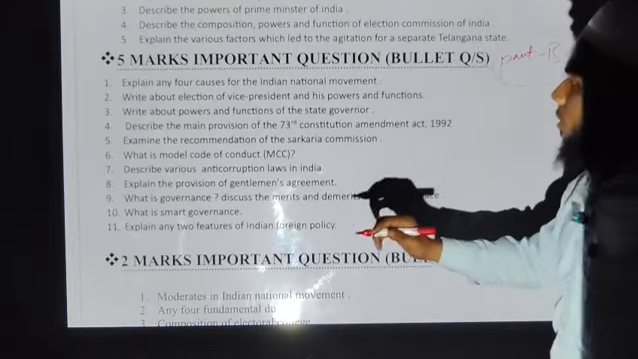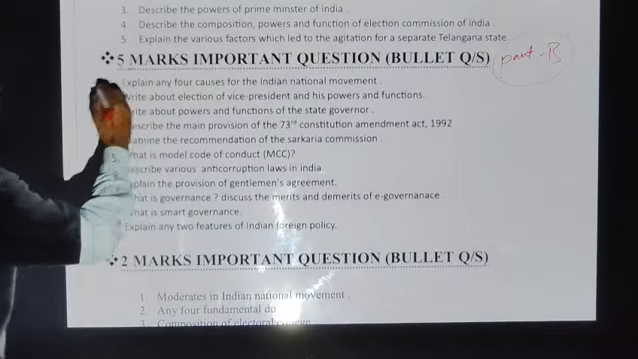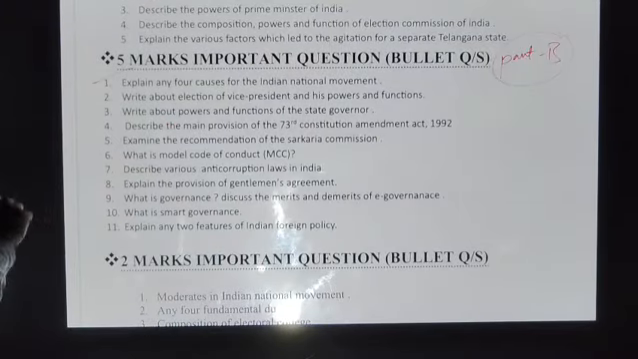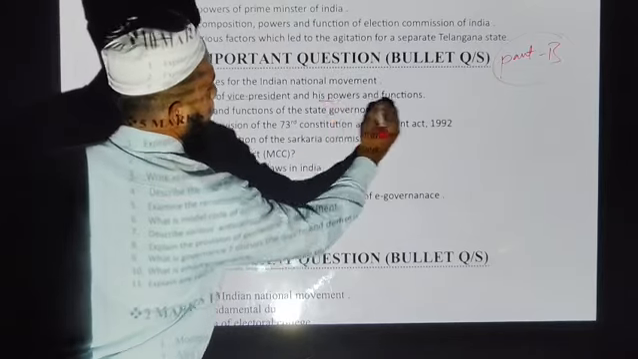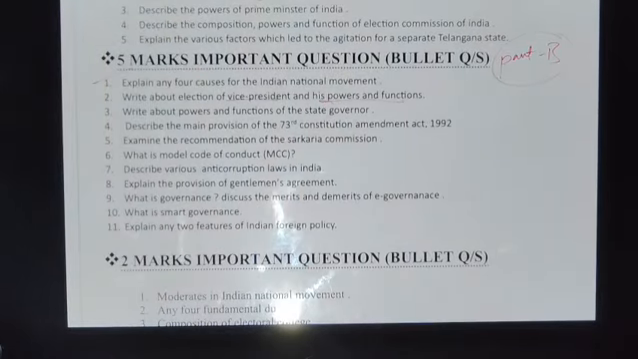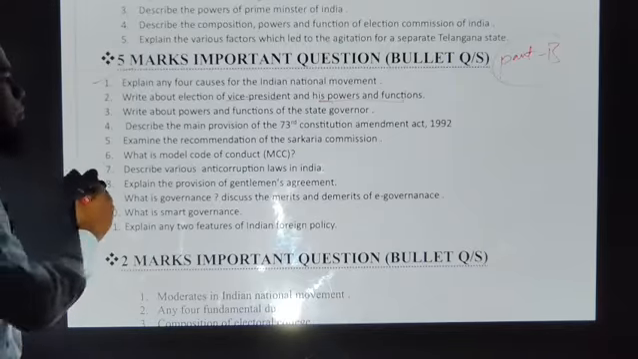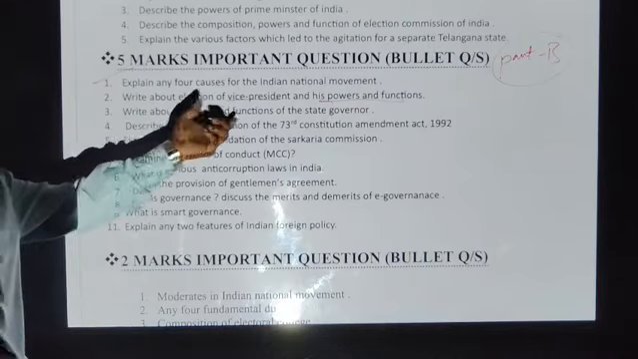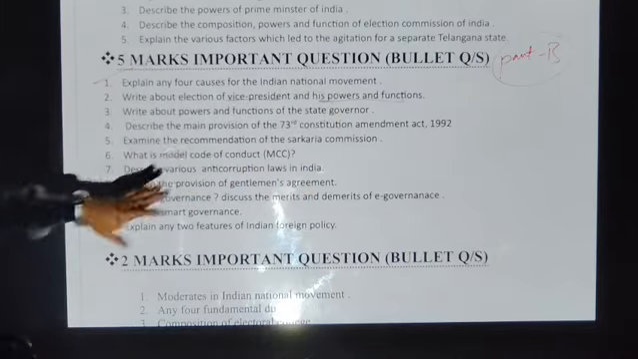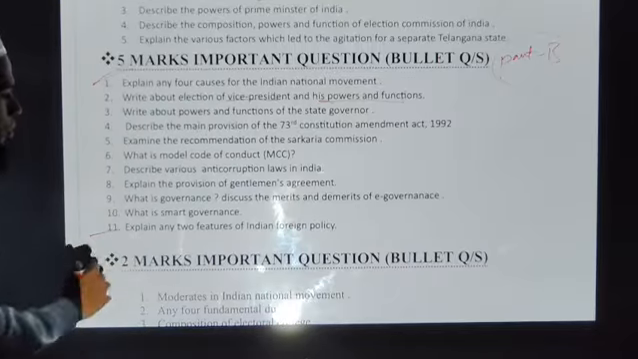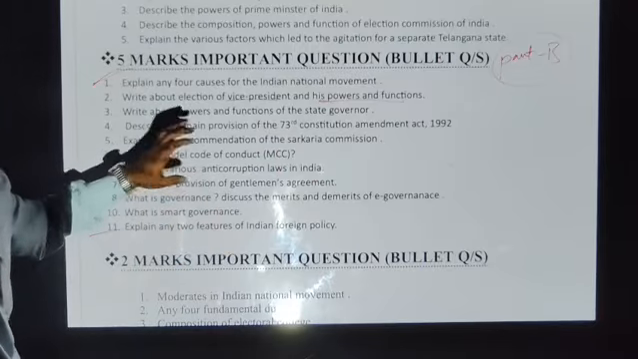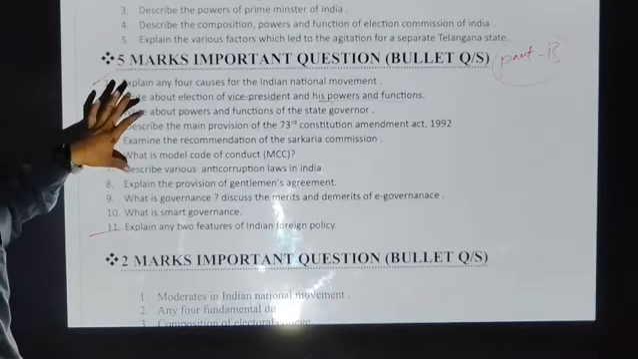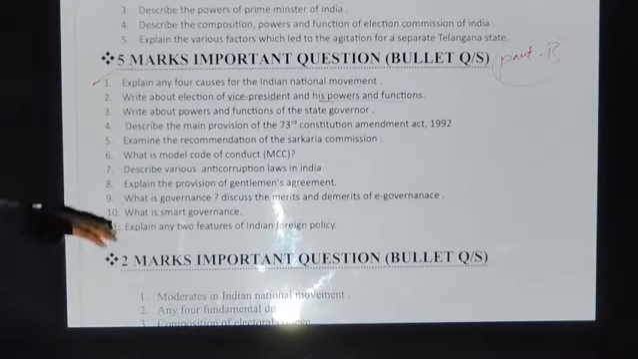So my suggestion is, you have to focus: explain any 4 causes of the Indian national movement. Write about the election of the president and the vice president, and what the functions and duties are, you have to elaborate there. Next, write about the powers and the functions of a state governor. As I have given you, the 11 questions will vary. So you have to practice and you have to learn at least 10.